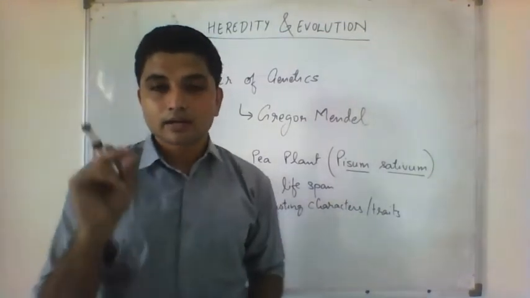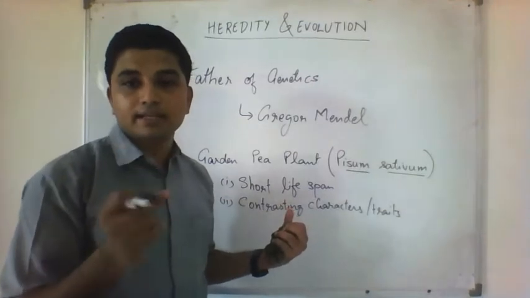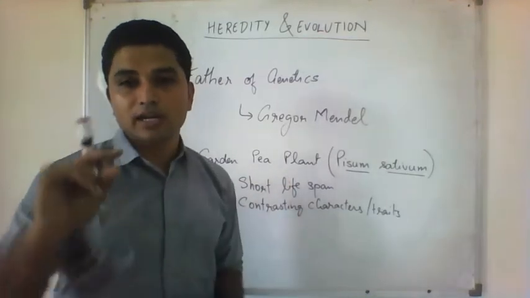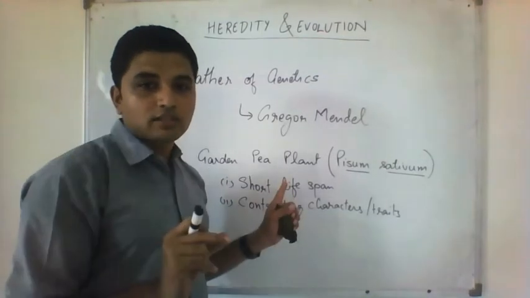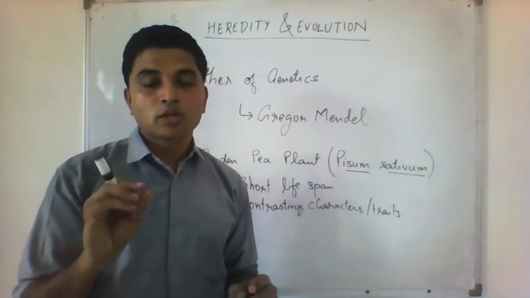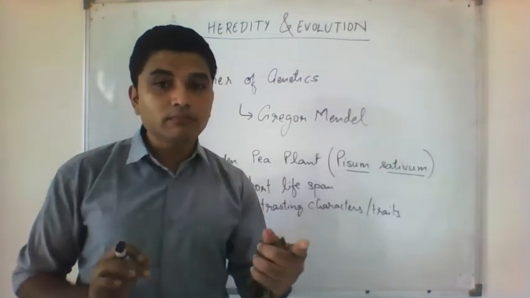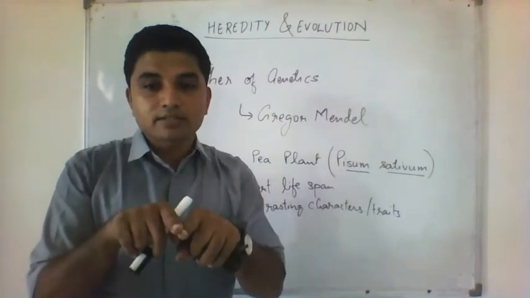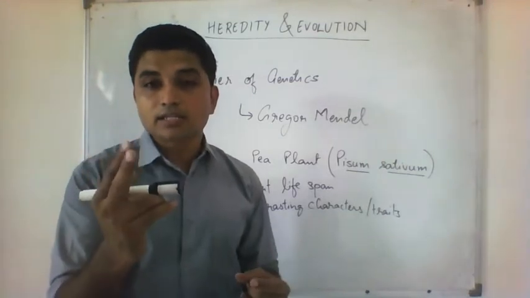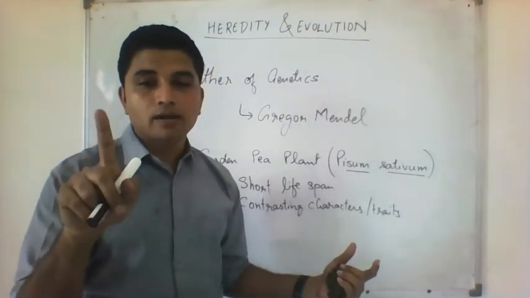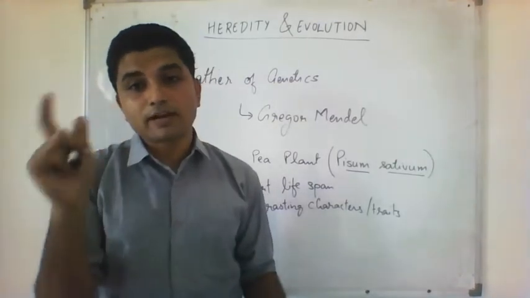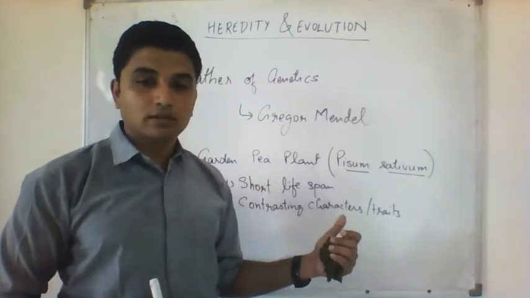Same way, the seed color. The garden pea is not the pea that we are eating, the green peas. Green peas are mostly green in color. Garden peas are yellow in color and round. So garden peas have round seeds, and their seeds are yellow in color. Most of the seeds you will find yellow, but some of them you will find green. There are no intermediates. There is either yellow seed or green seed. So again there is a contrasting trait. The character is only one, seed color, but two different traits: yellow seed color as well as green seed color.